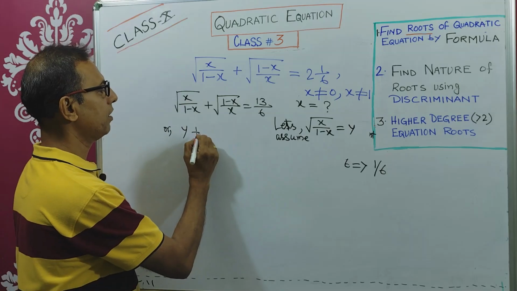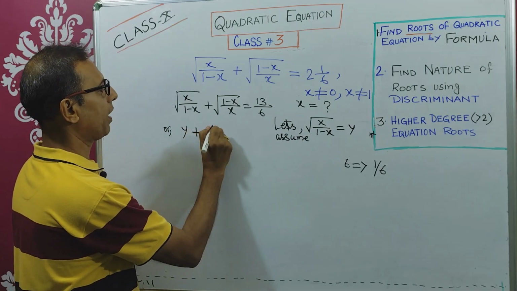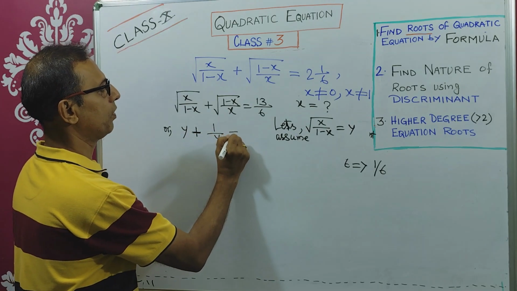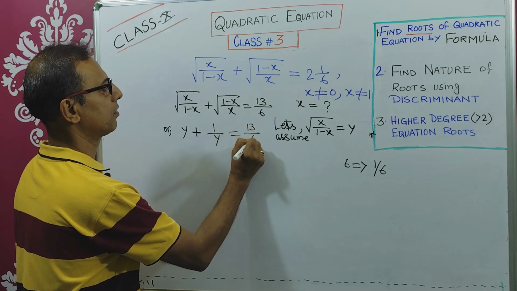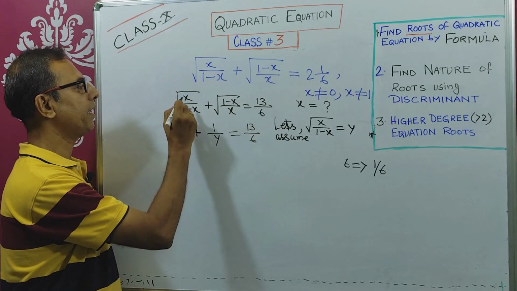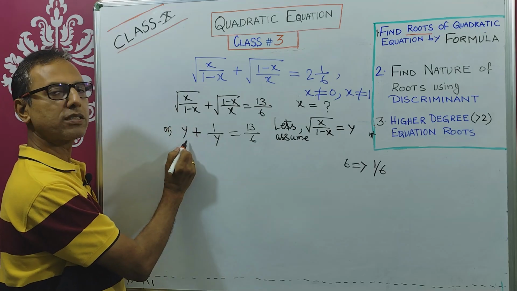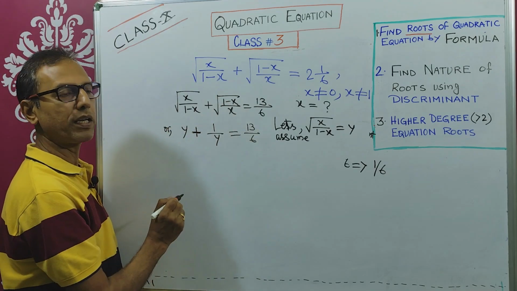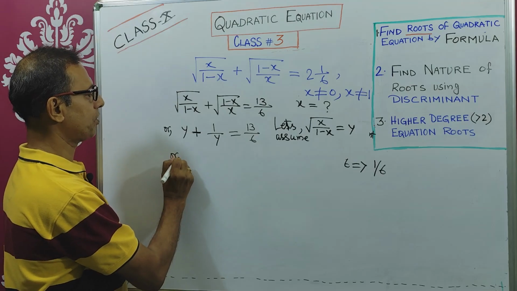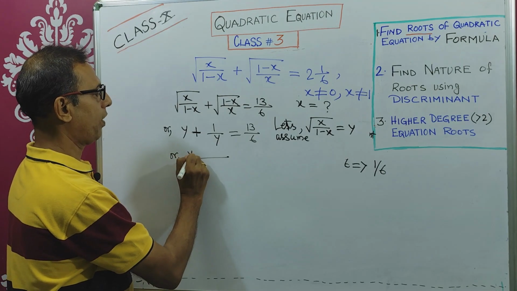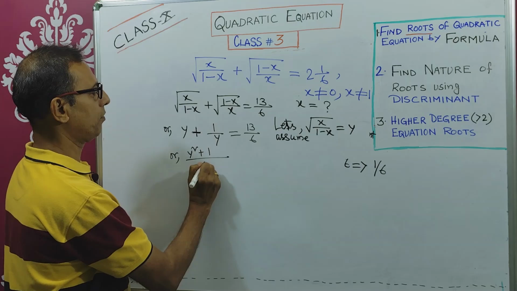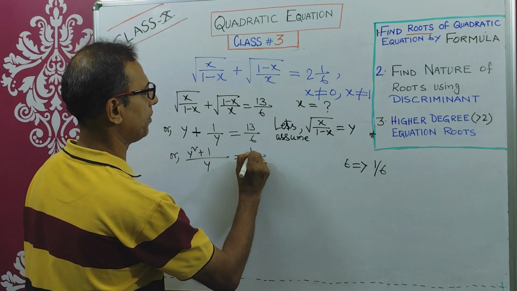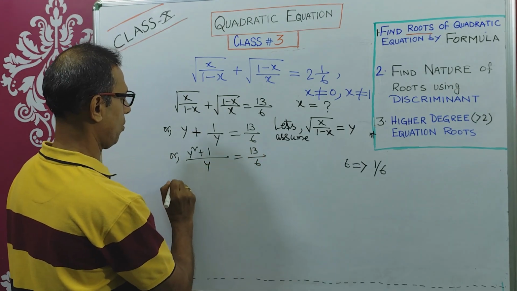So it will be y plus 1 by y equals 13/6. Reciprocal, root over 1 minus x by x equals 1 by y. So how will the equation be? Now y plus 1 by y equals 13/6.